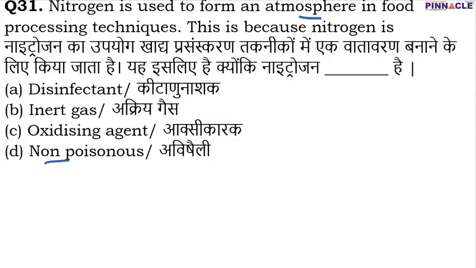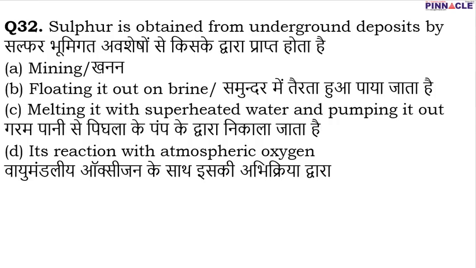Now coming to question number 32. So question number 32 is, sulfur is obtained from underground deposits by what? Okay. So the most part of the sulfur that we obtain, we use in order to manufacture sulfuric acid, which is a very important chemical. The method by which sulfur is obtained from underground deposits is known as the Frasch process, F-R-A-S-C-H.